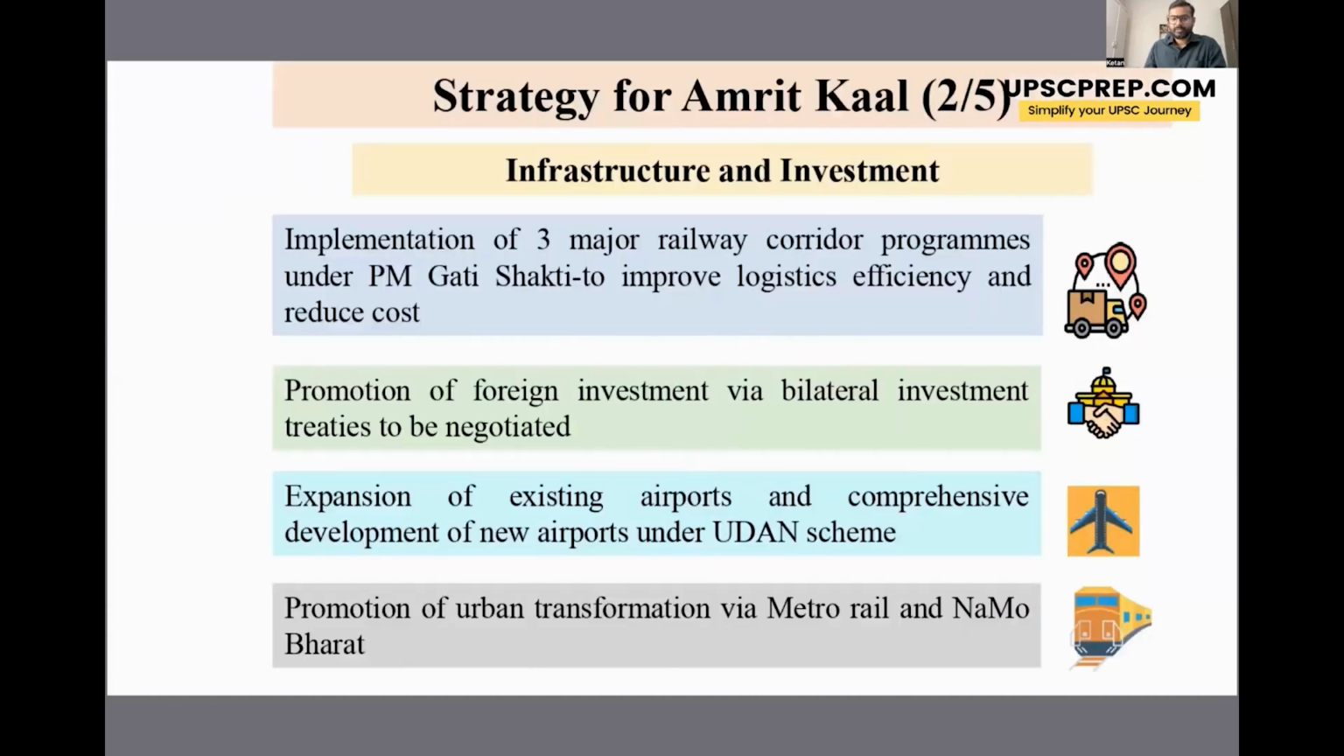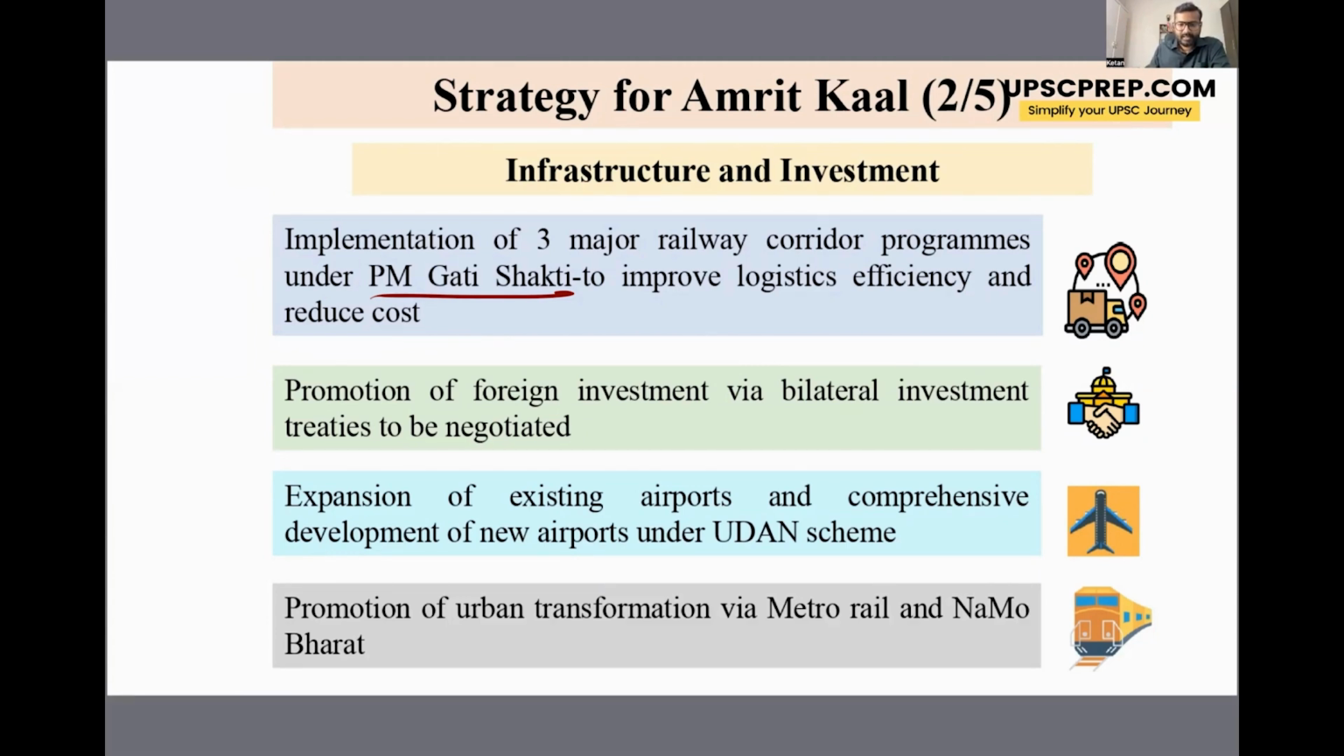Now, a big focus of the government is, of course, infrastructure and investment, as we already saw through the increase in capital expenditure by the government. So what are the various initiatives that the government has taken here? The first one is PM Gati Shakti, which is the national master plan for multimodal connectivity, right? So a lot of roads, railways, navigation routes are being developed under PM Gati Shakti to improve logistic efficiency and reduce the cost of transportation of goods and services.